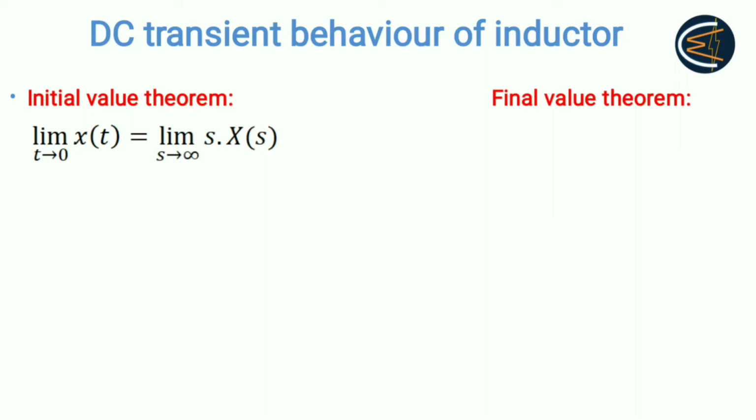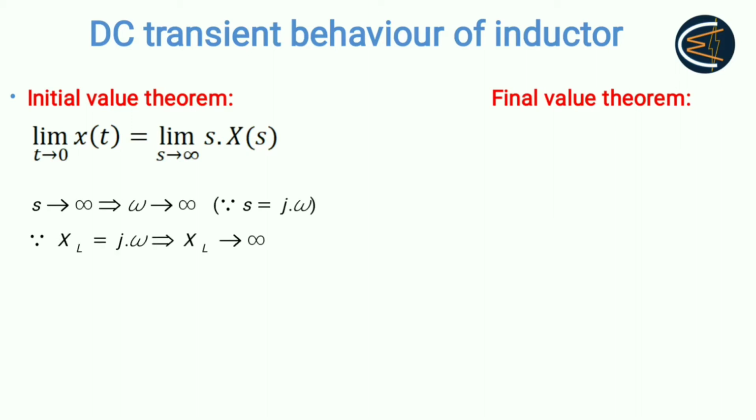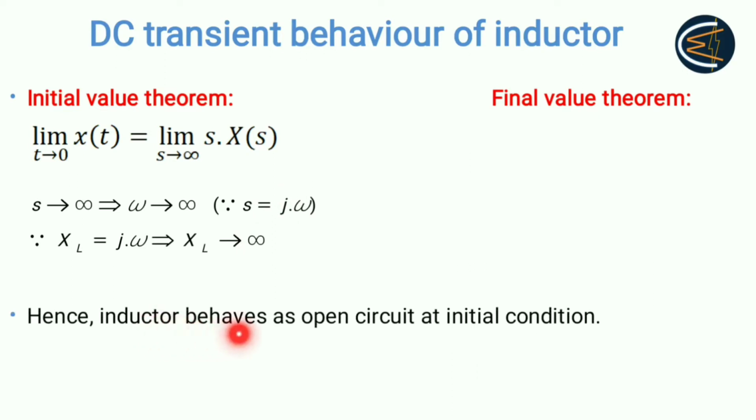Now from the Laplace transform, as we know, s is equal to j omega, where omega is the angular frequency. So at the initial time, s is tending towards infinite. That means the frequency omega is also tending towards infinite. As we know, in case of inductor, the inductive reactance XL comes into the picture, which is equal to j into omega, which is also tending towards infinite. What does that mean? It means inductor behaves as open circuit at initial condition.